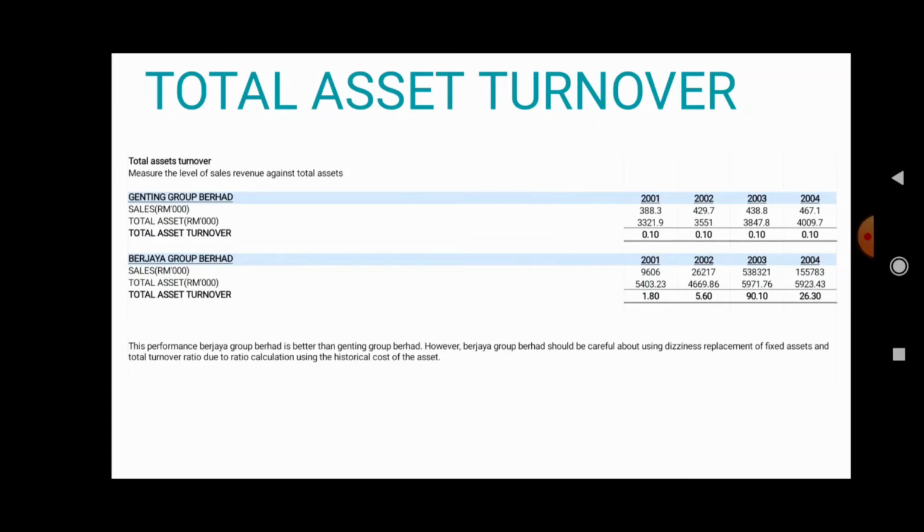In this performance, Berjaya Group Berhad is better than Genting Group Berhad. However, Berjaya Group Berhad should be careful about the dishonest replacement of its assets and the total turnover ratio, due to the ratio calculation using the historical cost of the asset.